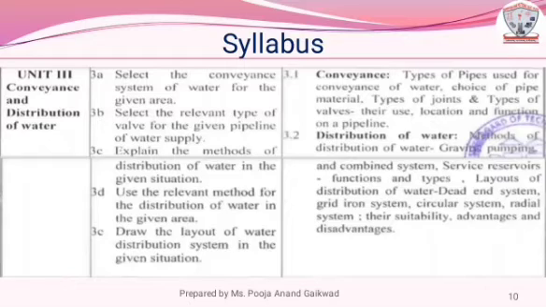In this unit, we will cover conveyance, types of pipes used for conveyance of water, choice for pipe material, types of joint, types of valves, their use, location and function on a pipeline, distribution of water, methods of distribution of water, gravity, pumping and combined system, service reservoir, functions and types, layouts of distribution of water, dead end system, grid iron system, circular system, radial system, their suitability, advantages and disadvantages.